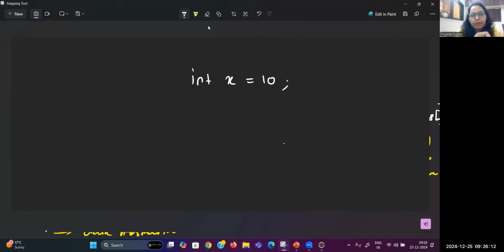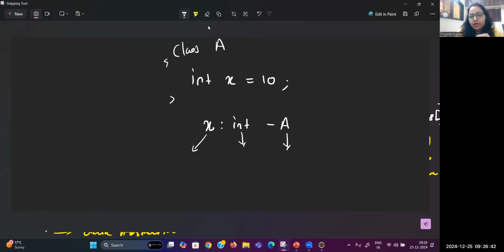Two minutes only, okay? I know the time is over, but please have a look. Suppose I'm writing integer x is equal to 10. This x is of type integer, so somewhere you might see it in this manner, x colon int. Suppose I design this x variable inside class A. X is a variable because it's not a method. It is just a variable and it returns integer type of data, and this is coming from class A.